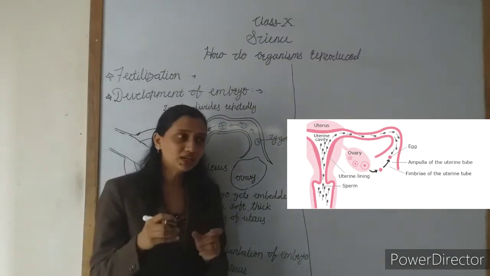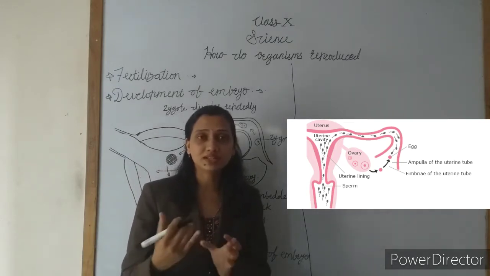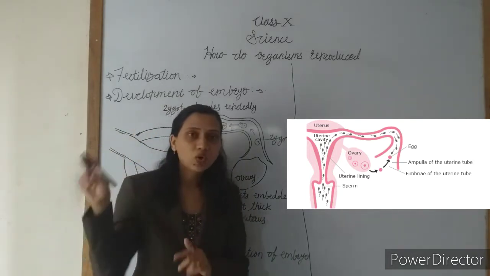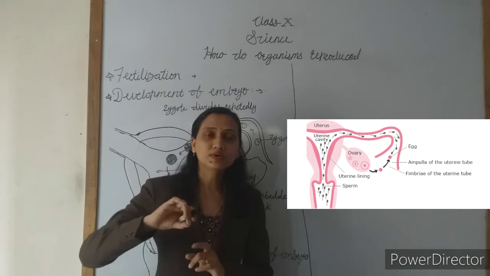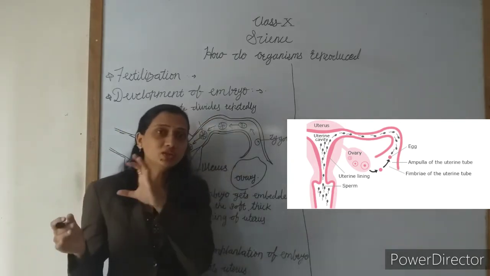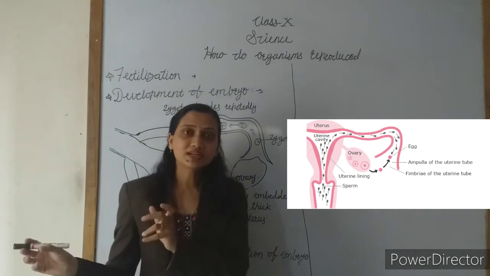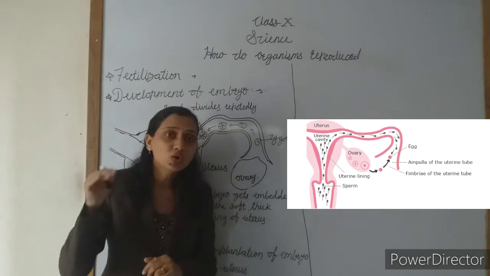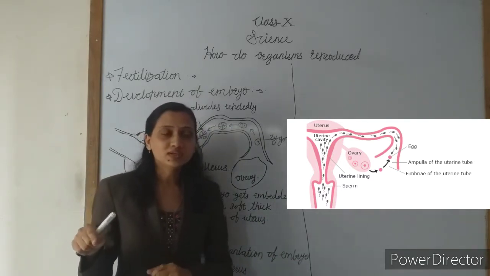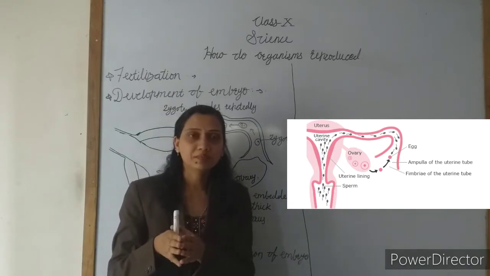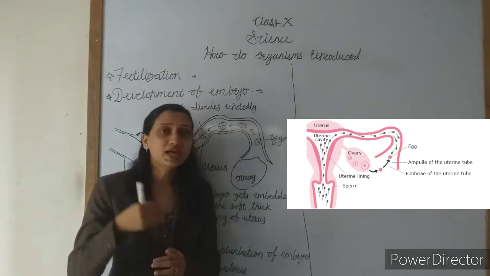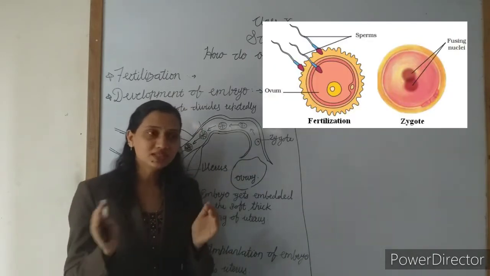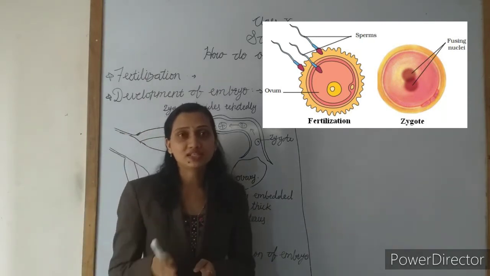We know that the sperms are very active and motile, which means they are movable. So the sperm goes through the cervix and enters the oviduct. In the oviduct, one of the ovaries secretes the ovum. That ovum goes into the oviduct, and in the oviduct the sperm fuses with the ovum. The process of the fusion of the male gamete and the female gamete occurs in the oviduct. Understand? This process is called fertilization.